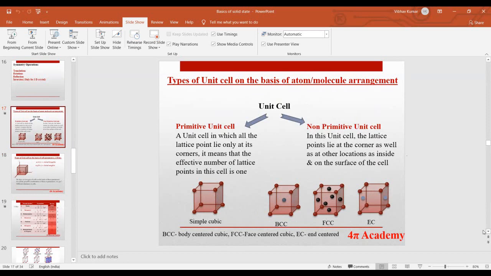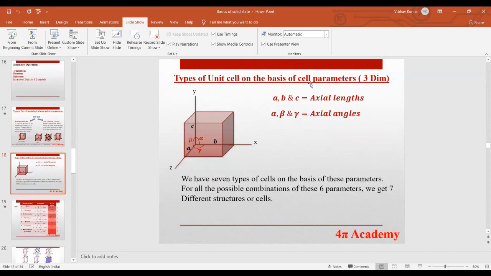Okay, now we will divide our unit cell on the basis of cell parameters. So what are the cell parameters? Guys, this is your cube. This is your unit cell basically. So we have 6 parameters for a unit cell: a, b, c. These are the axial lengths.